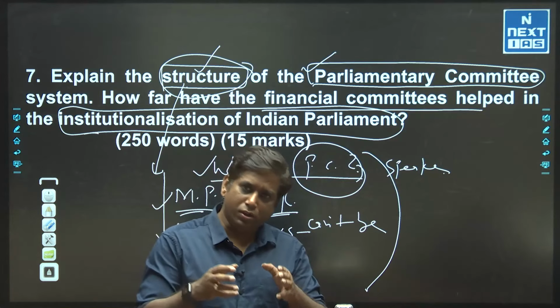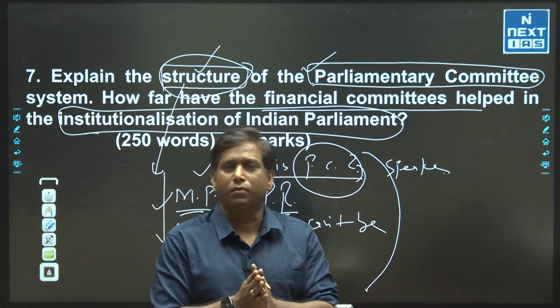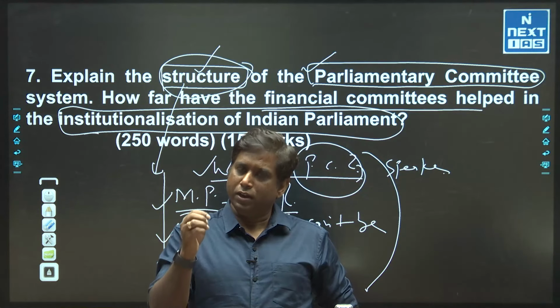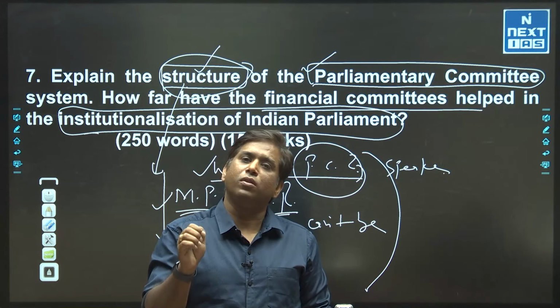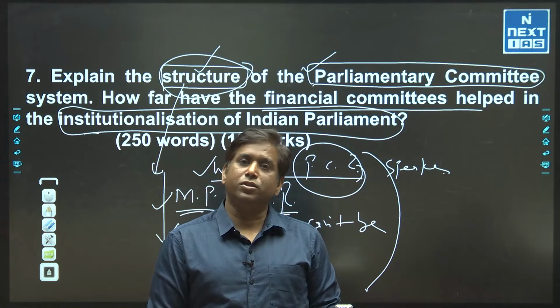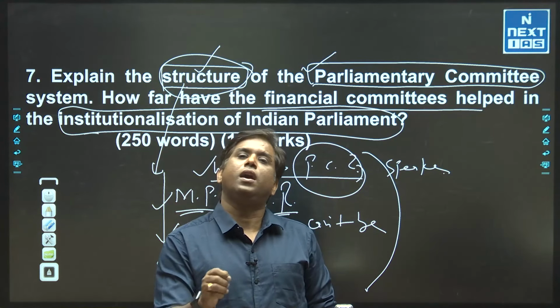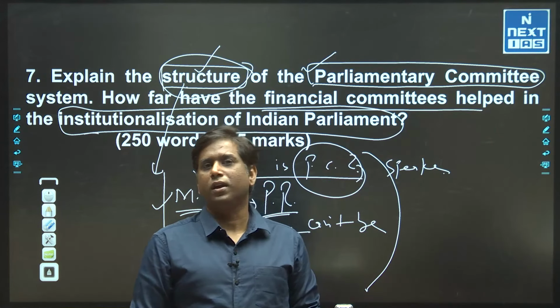So in structural terms, there is an effort to make these parliamentary committees politically neutral and look into issues only through the prism of whether things are functioning properly or not. And these three financial committees are core, and they played a very important role in keeping a check or tab on the financial expenditure of the government. So this is how you can complete it.